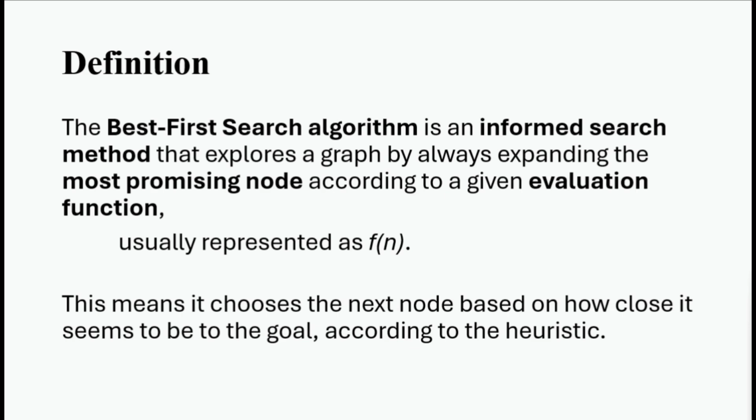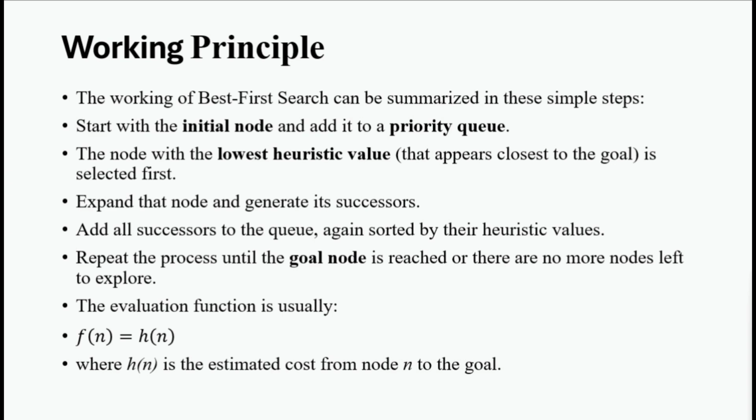So, what will be its working? Let me explain the working process. We start with an initial node and put it in the priority queue. The node with the lowest heuristic value, meaning the node that seems closest to the goal, is selected first. Then this node is expanded to generate its successors, which are added to the queue. We repeat this process until we reach the goal node or run out of nodes. This is written as f of n equals h of n, where h of n is the heuristic value, estimated as the distance to the goal.